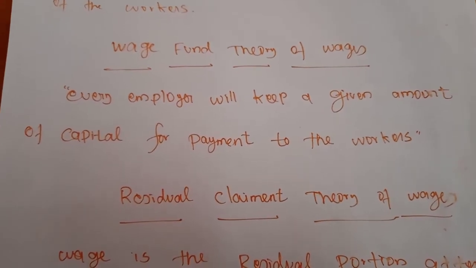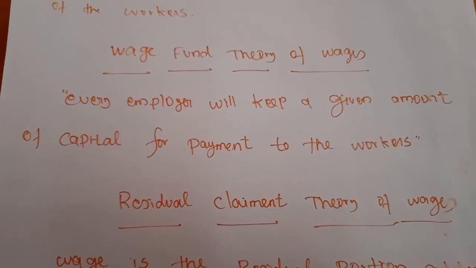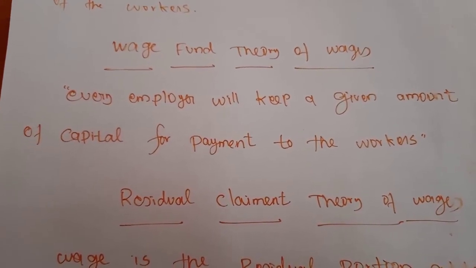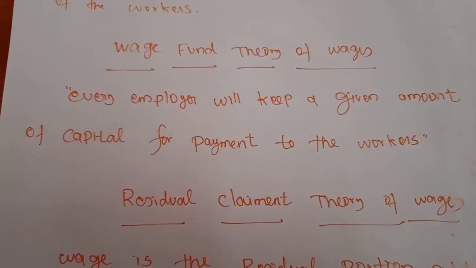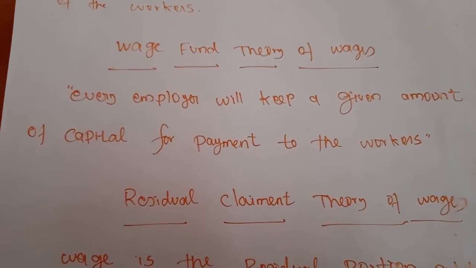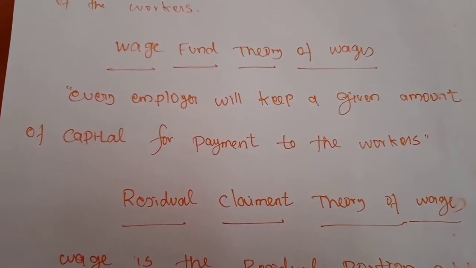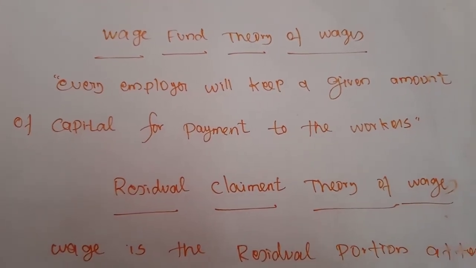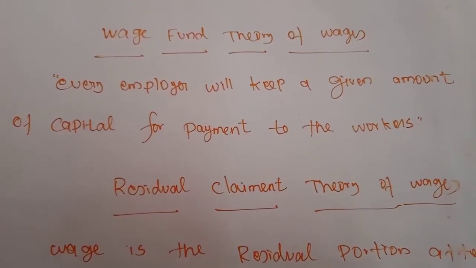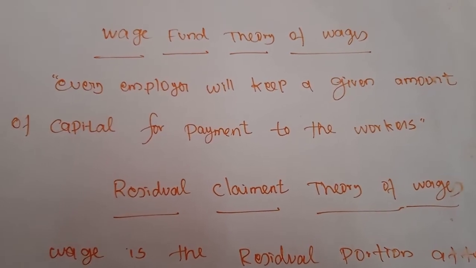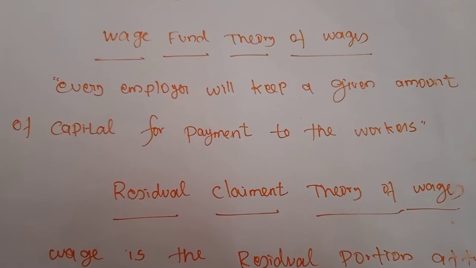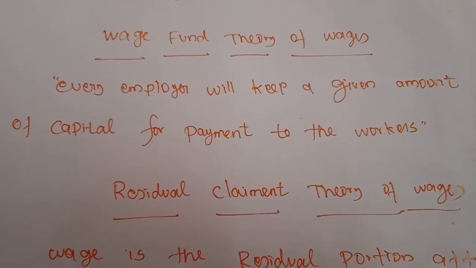The average wage of a worker can be calculated using a formula. Average wage per worker is obtained by dividing the total wage fund by the number of workers. So on the basis of an increasing number of workers, the total wage fund also will be increased, and then the average wage per worker will be obtained.